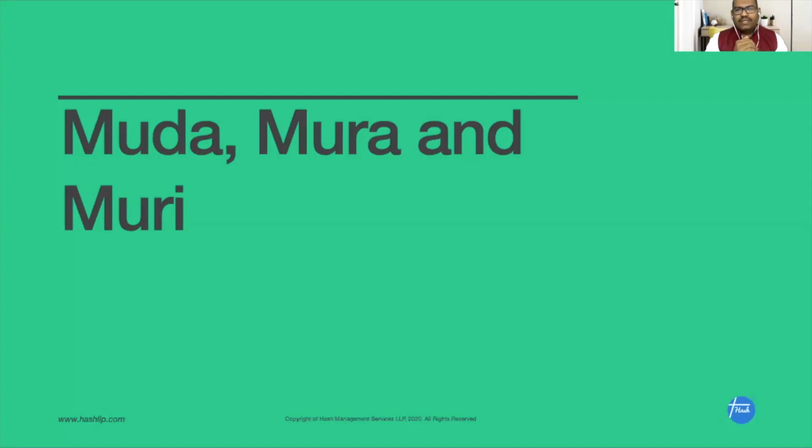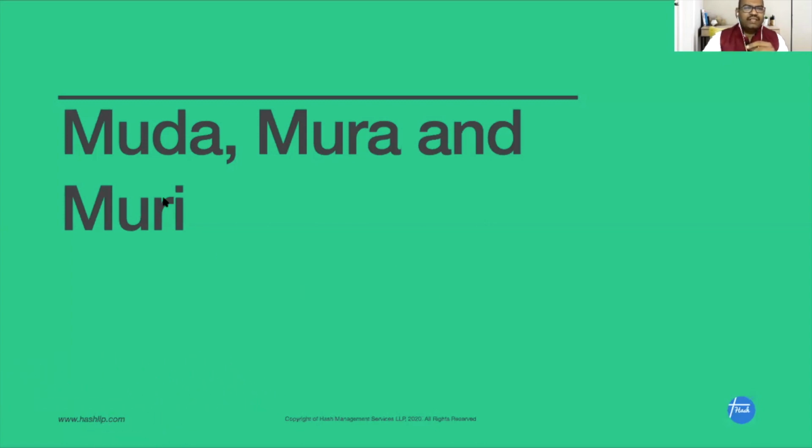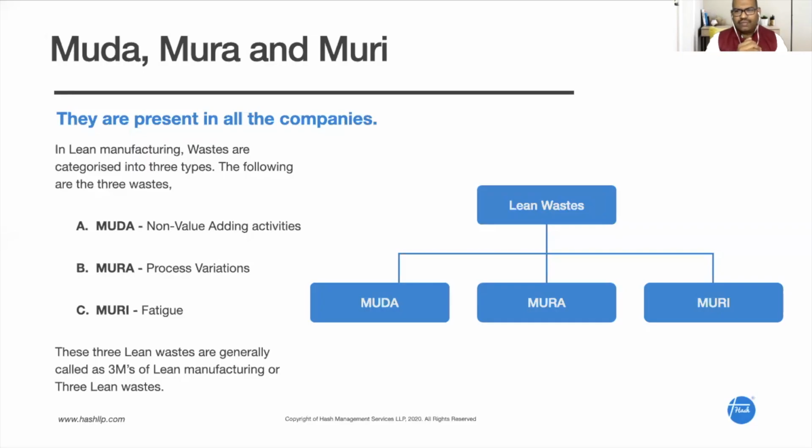We are going to look at three major categories of waste, the non-value adding activities. That's what we are going to look at in detail. There are three categories, and the three Japanese words are Muda, Mura, and Muri. So let us look at all of them today.